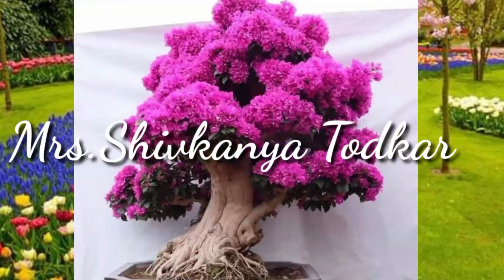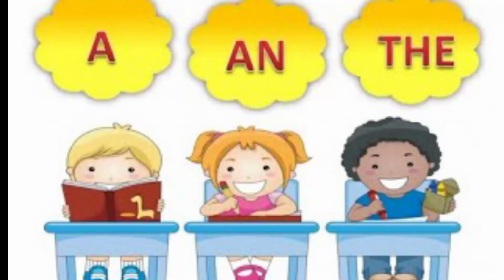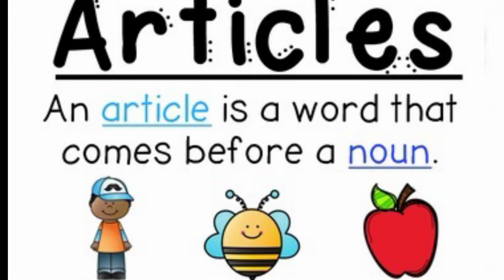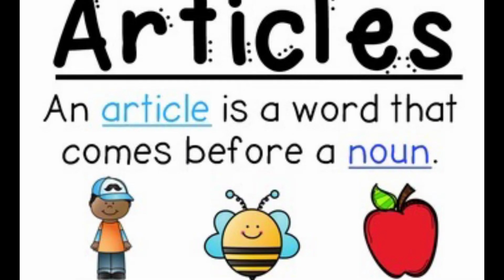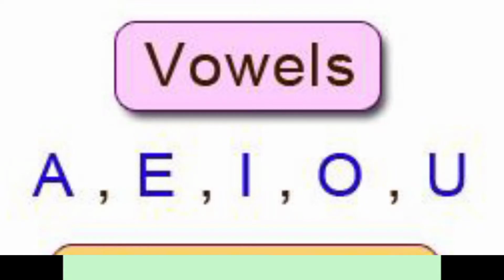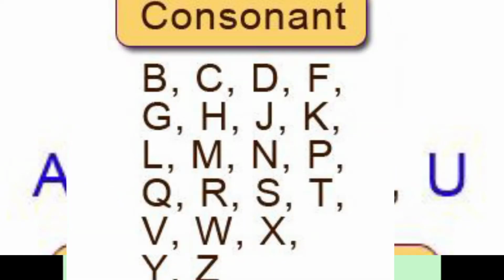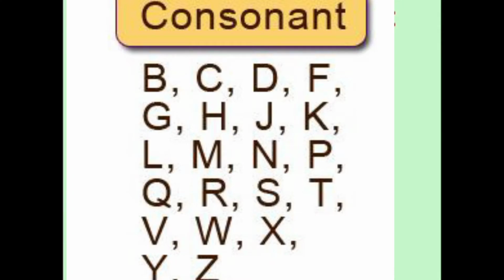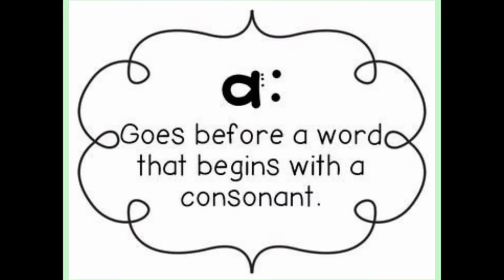Let's learn about articles. A and the are articles. An article is a word that comes before a noun. Vowels A, E, I, O, U are 5 vowels. Consonants B, C, D, F, G, H, J, K, L, M, N, P, Q, R, S, T, V, W, X, Y, Z. A goes before a word that begins with a consonant.